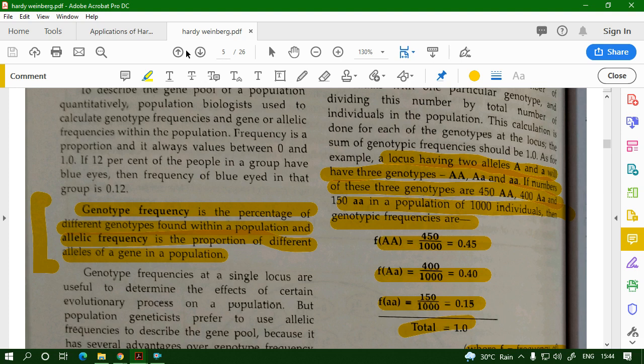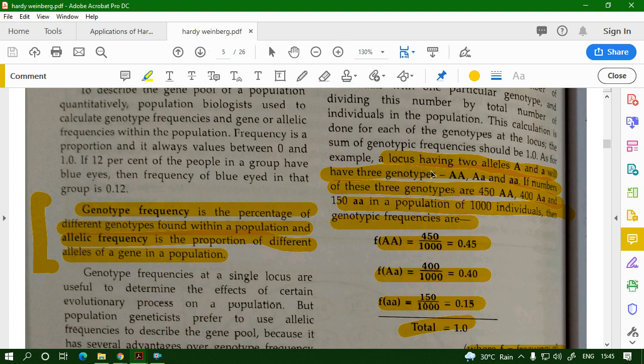And allele frequency is what proportion of the individuals have got capital T and what proportion of individuals have got small t. You are talking about an allele, but when you are talking about the genotype, you talk about both the alleles, one from mother, one from father, capital A capital A, or capital A small a. This is a genotype, and the allele is only A or small a. Or instead of A you can talk about T.